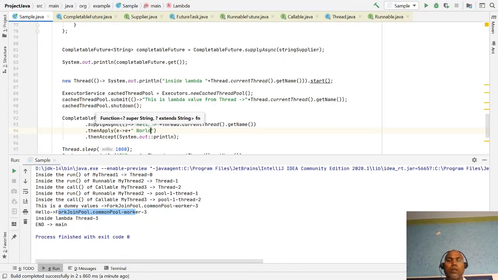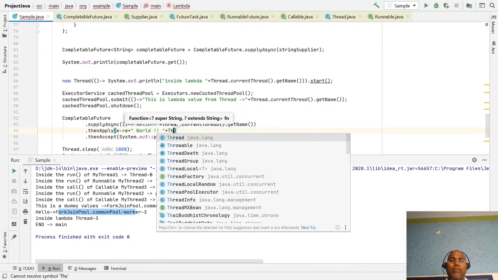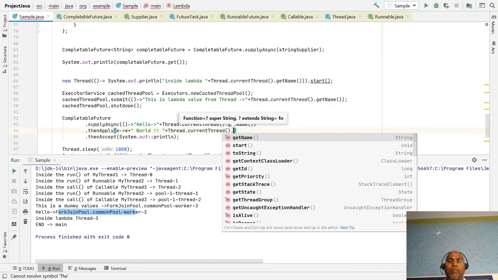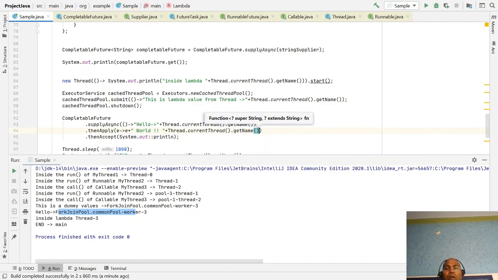Okay, plus the thread name, which thread is doing this. So here you have a first thread doing something, "Hello World", and then after the return, it returns a string, and then after that I do something else, and after that I'm just printing those values.